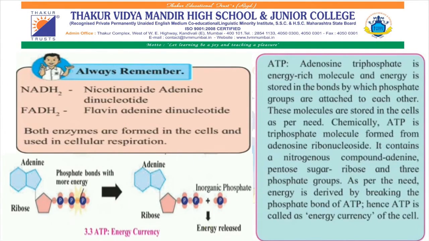Here are the full forms of products formed in the cycles. NADH2, nicotinamide adenine dinucleotide. FADH2, flavin adenine dinucleotide. ATP, adenosine triphosphate.